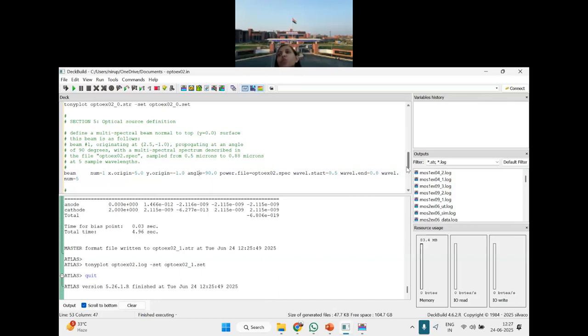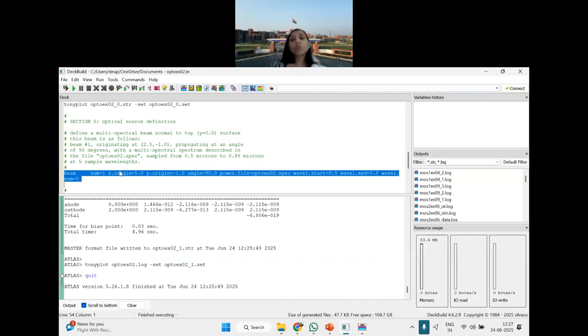You know how to give bias, V drain, V gate, V source, but you do not know how to give light as input. This line shows you how to give light as input and how you can vary it. You can vary its angle, its wavelength, the number of light waves incident, and the position at which it is given, depending on your device structure.